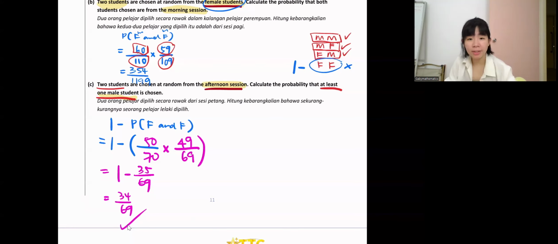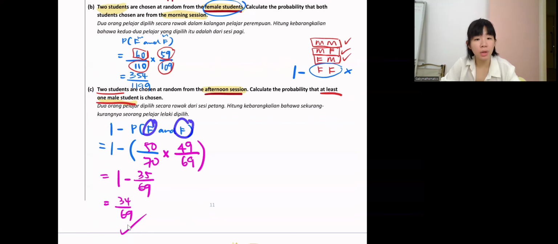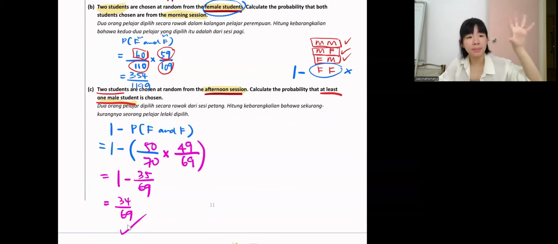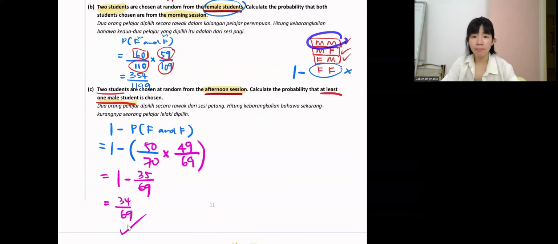Okay, why F and F? Okay, one more time. Why female and female? I take one because just now we said probability total: if you add everybody, all the possible combinations together, it must be one only. So one minus the thing we don't want. We want at least one male. Male, male can. Male, female can. Female, male can.